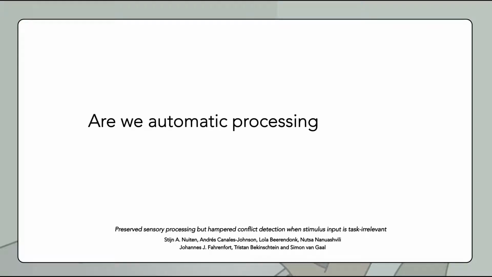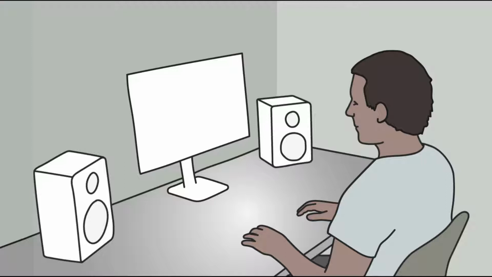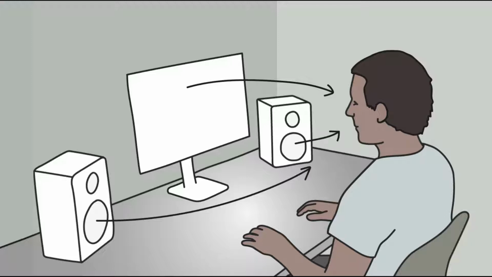Are we automatic processing machines? While you are watching this video, your brain receives all kinds of signals. For example, the shapes that you see on the screen, and the sounds that you hear from the speakers. The question is, does your brain process all these signals automatically? With the following experiment, we will find out.